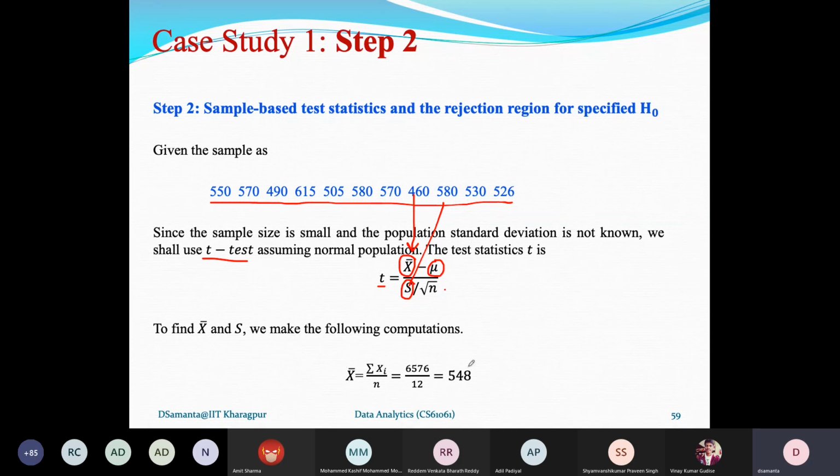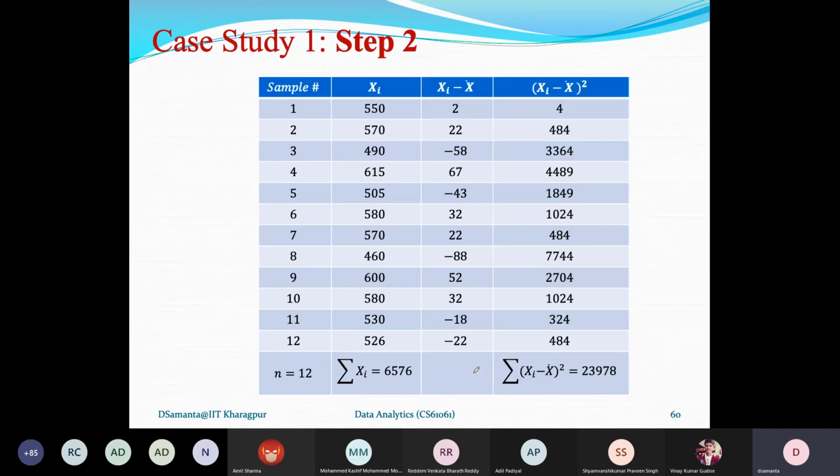So here is the formula for how x bar can be calculated from the data. x bar is calculated as 548, and then the variance S also can be calculated. For the variance calculation, we need xi minus x bar whole square for all xi. So this is a table: for each xi, the 12 data points, xi minus x bar is calculated. x bar is calculated previously, and then the square is calculated, and this is the summing, and this will be the sum.